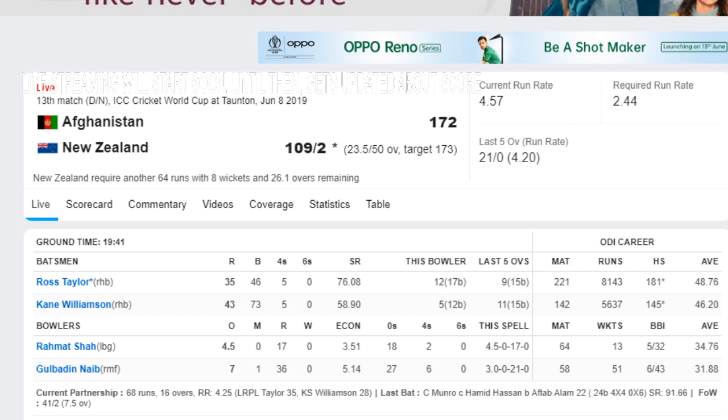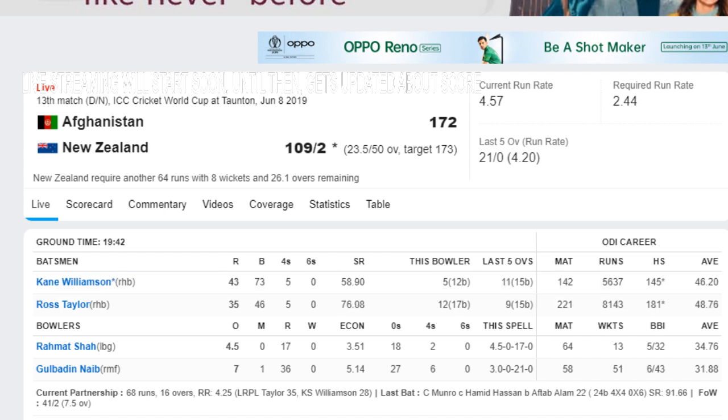Rahmat Shah to Taylor, 23.5, another single run from Taylor. Taylor was batting with a strike rate slightly higher than Williamson, 76.08. After 23.5, New Zealand are 109 for 2. This will be the last delivery of the over.